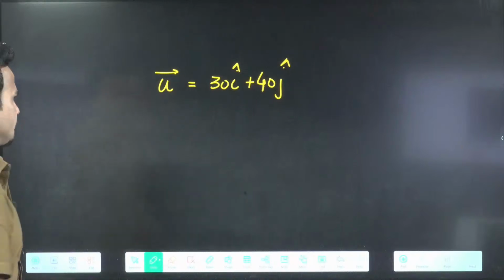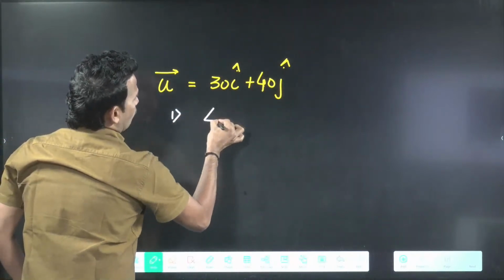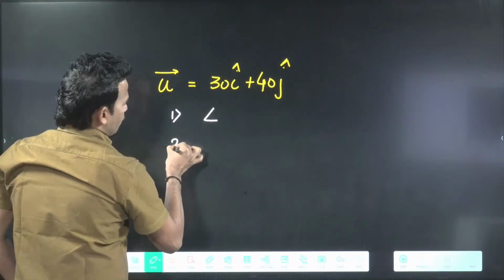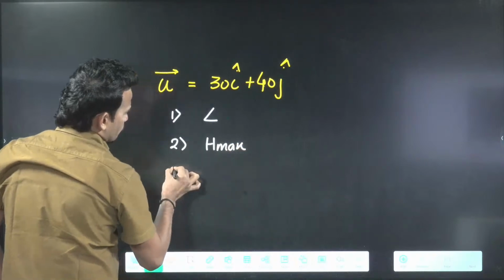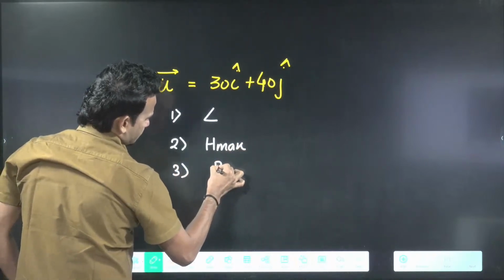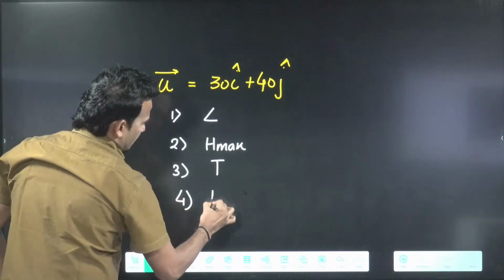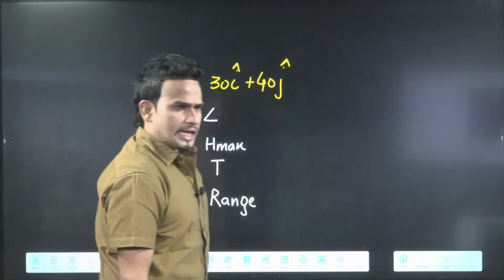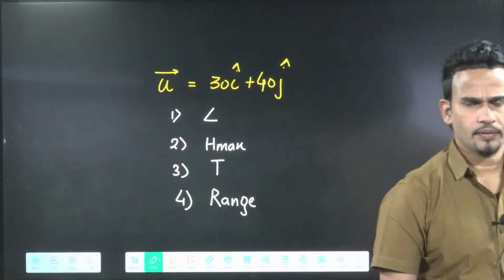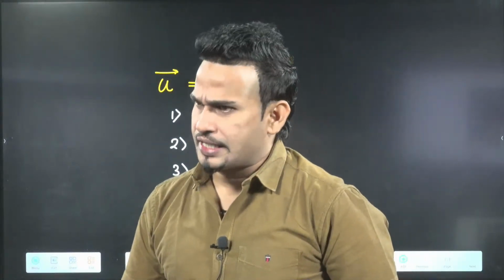Find, first you have to tell me the angle of projection. Second, you have to tell me H max. Third, you have to tell me the time of flight. And fourth, you have to tell me the range. This type of question is asked. That's why I have given you this question. Out of these four, any one can be asked in your NEET exam.